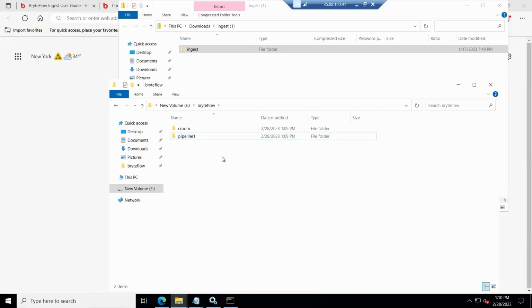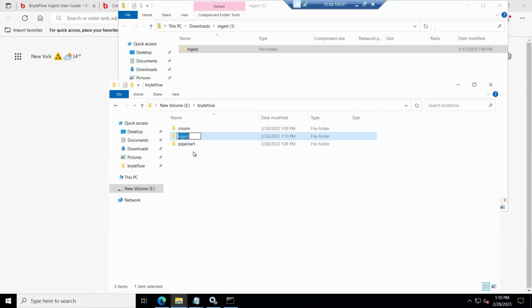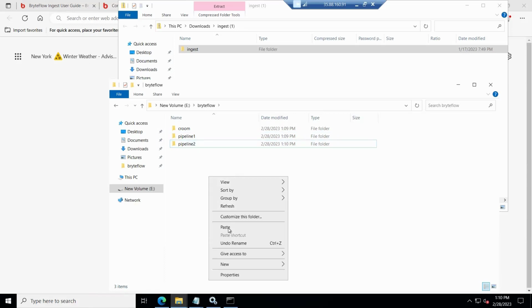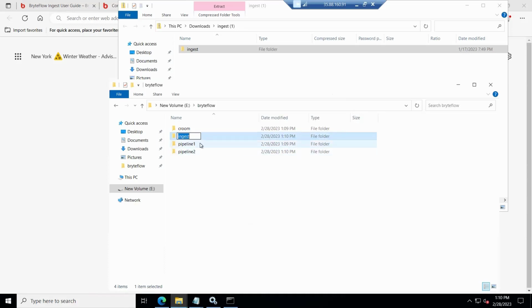Create another copy. Just paste it all over again. You can call it pipeline 2. Again, make a third copy. So this can be, say, pipeline 3.